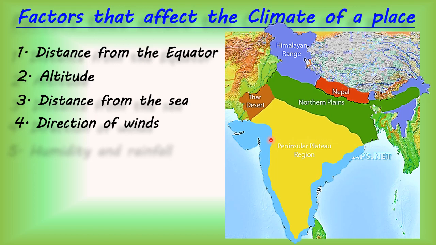bring a lot of rain. Why? Because see, this is near sea or ocean, and what do seas and oceans have? They have water, a lot of water. So this water gets evaporated fast. A lot of water means a lot of evaporation.